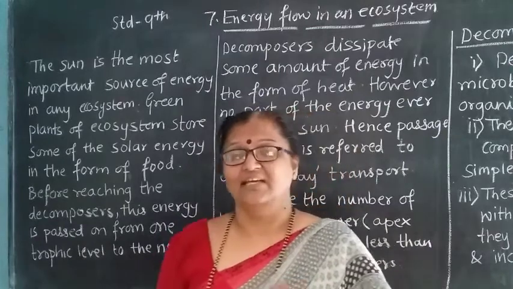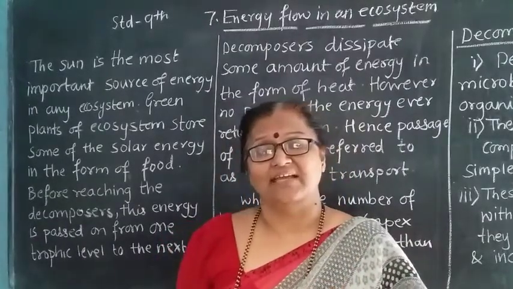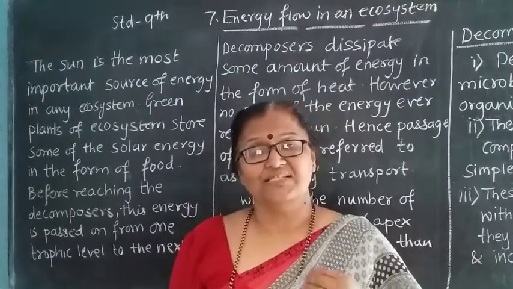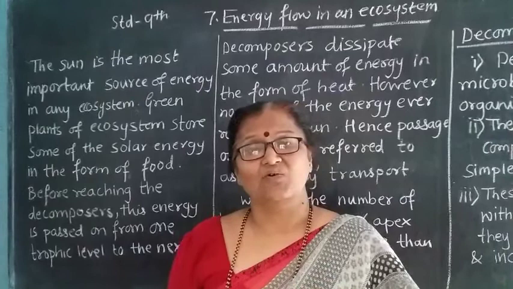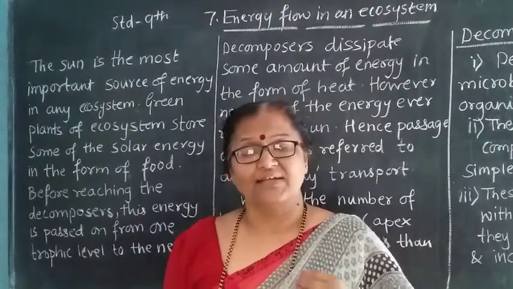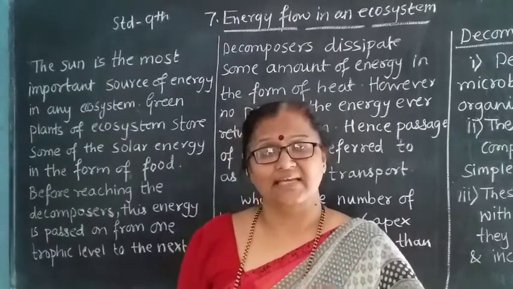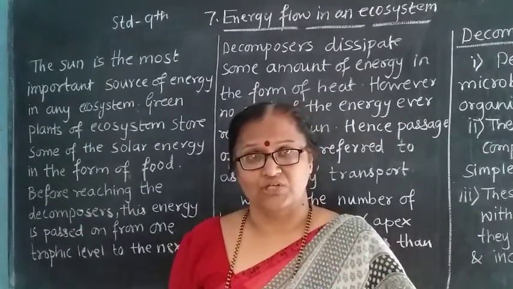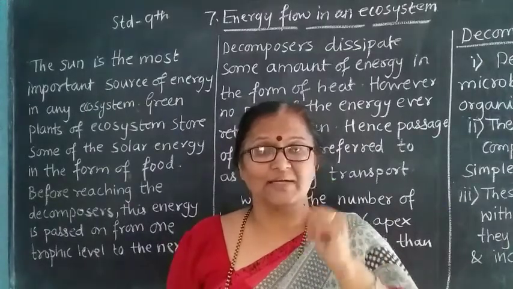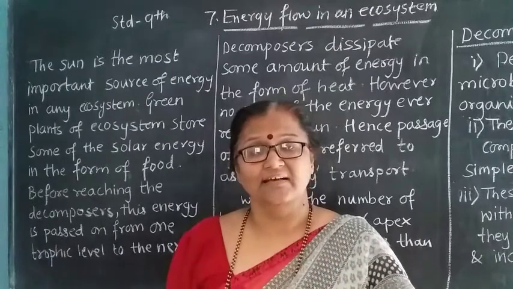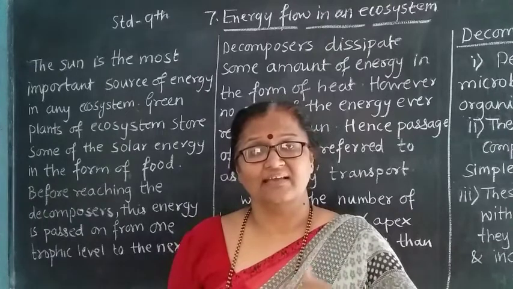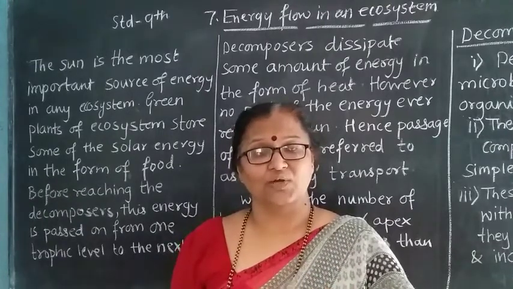After that we studied the energy pyramid in an aquatic ecosystem. First we saw that 1000 kilocalories of energy is present in the phytoplanktons. Phytoplanktons are the plants growing in the ocean. Then come the zooplanktons, the animals present in the oceans, and they have about 1000 kilocalories.